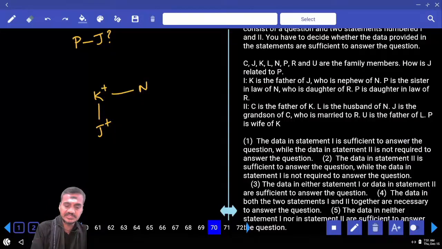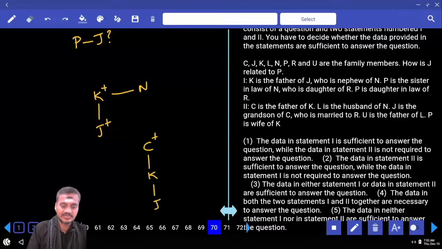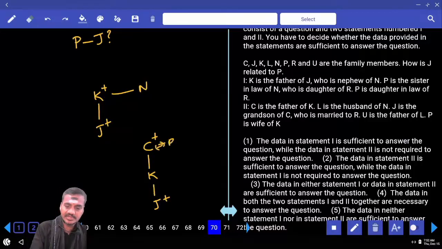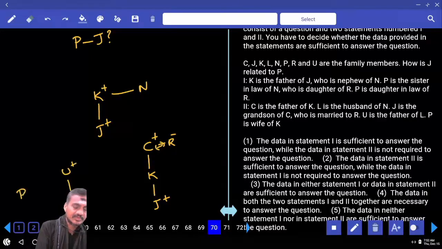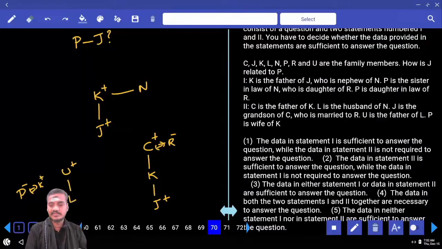Then second one, C is the father of K. Now who is this C? C is the father of K. J is the grandson of C. Maybe J is the child of K or someone else. J is the grandson, a male. And C is married to R. Now C and R are married couple. R is a female. U is the father of L. U is the father of whom? L. P is the wife of K. Now with the help of this one also, it is not possible. Then by combining these two.